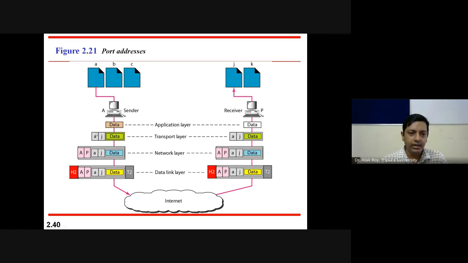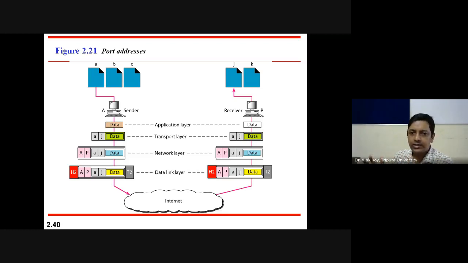So in the network layer, AJ data together is data for the network layer. The network layer adds its own IP address A and destination IP address P. So the network layer added its own header. Together, all the information is now data for the data link layer. The data link layer adds its H2, where H2 will be like, in an earlier example, 2010 D10, that physical address is H2 here. Together this will be your bits converted in the physical layer. These bits will be transmitted through the internet.